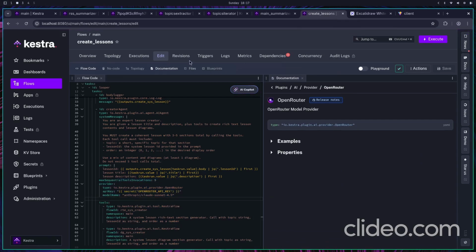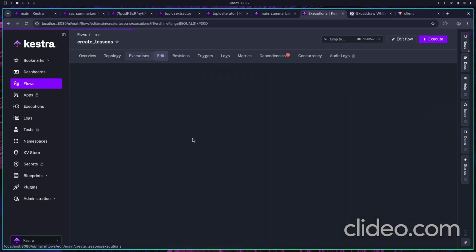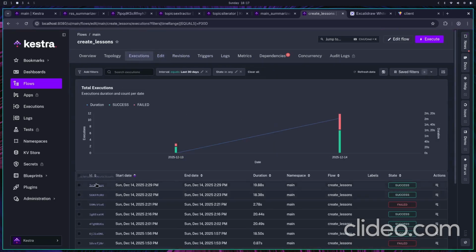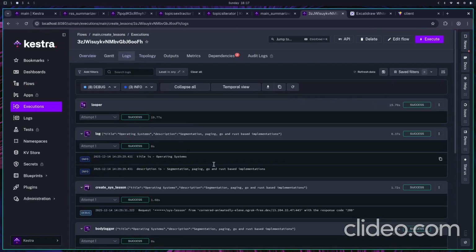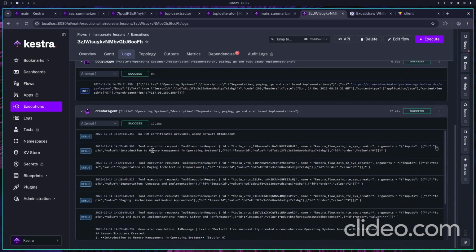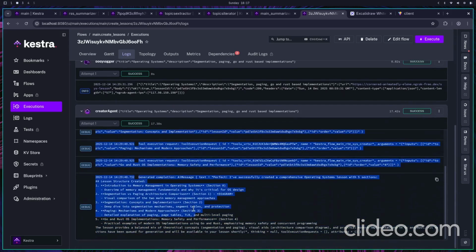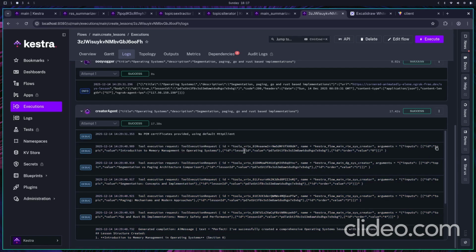And now this agent could then go in. Let me also show you one execution to show what I mean. Yeah, this generates all the tool calls with the necessary inputs required, so we won't have to manually pass that in or parse custom JSON in the middle.